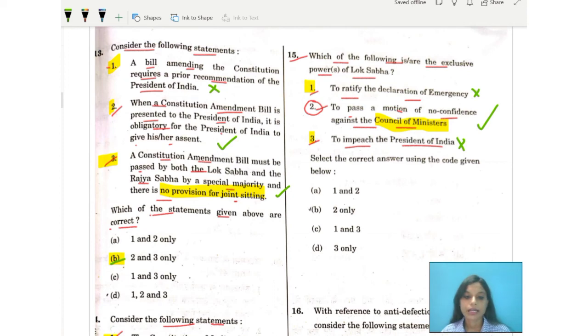The President has the right to appear and to be represented at such investigation. If the other house also sustains the charges and passes the impeachment resolution by a majority of two-thirds of the total membership, then the President stands removed from his office from the date on which the resolution is so passed. So obviously this statement is wrong. We are going to consider number 2 as the only correct option, so option B is the correct one, which is considering 2 only.